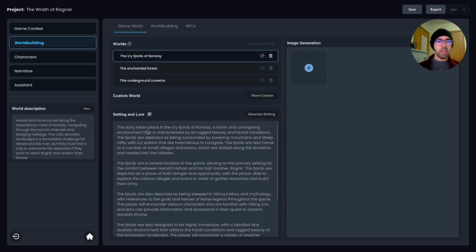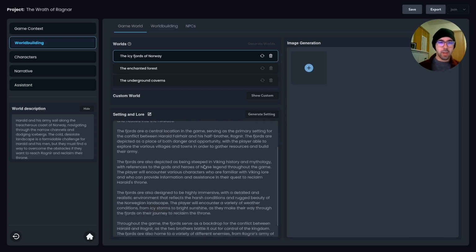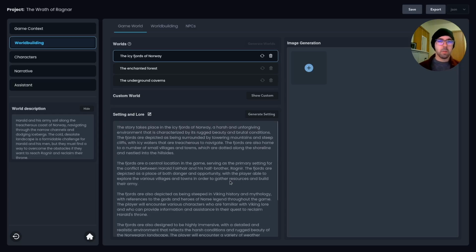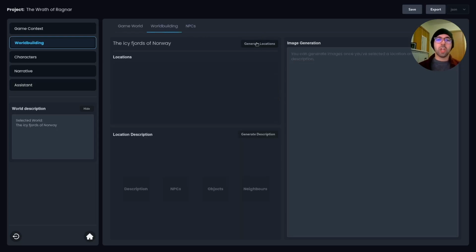Alright, so once we have setting and lore, we read through this. I can make any changes that I want. We have a description of the fjord, serving as the primary setting for conflict between Harald Fairhair and his half-brother Ragnar. Okay, yeah, Viking history and mythology, perfect, this is what I want, with references to the gods and heroes of Norse legend throughout the game. Okay, perfect. We can even go in and start generating locations within this world that we've selected.